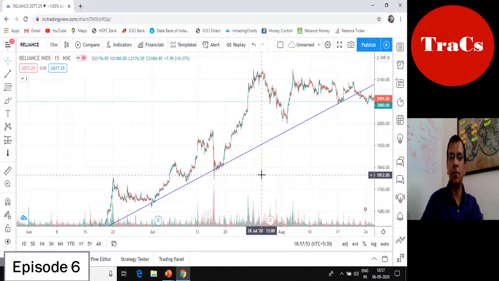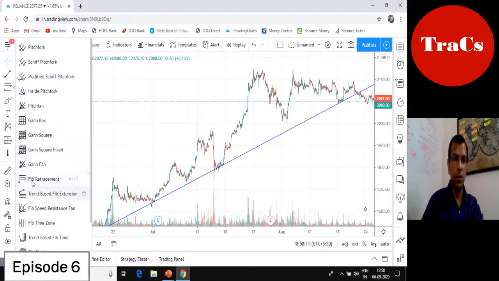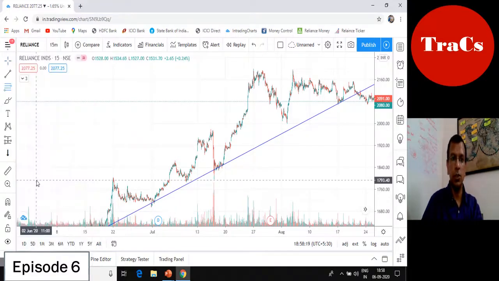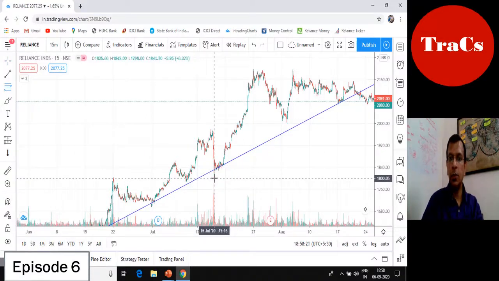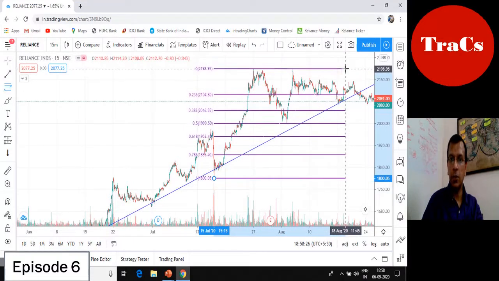Fine. So step 1, we have known the trend, which is bullish. Step 2, we have to wait for a pullback. Step 3, we have to draw the Fib retracements level. How do we draw the Fib retracement? In TradingView, go to the panel, to the third one. If you click, you basically get the menu with pitchfork, and there is an option of Fib retracement down here. Just choose this, click on the previous swing low and draw a Fib retracement up to the latest swing high.